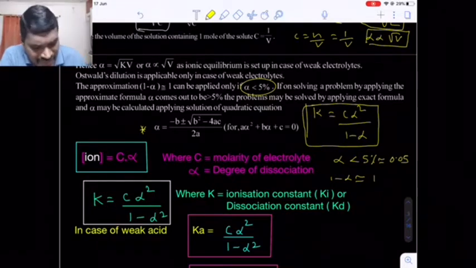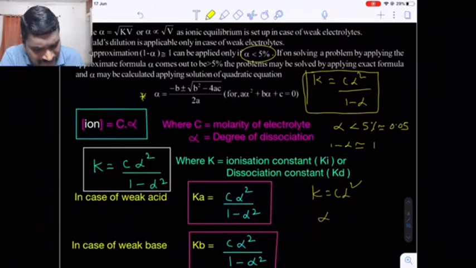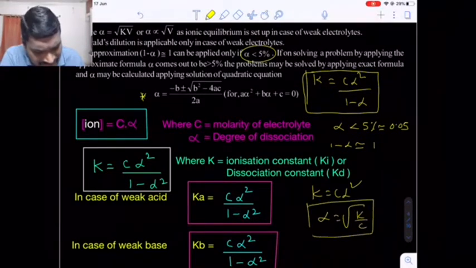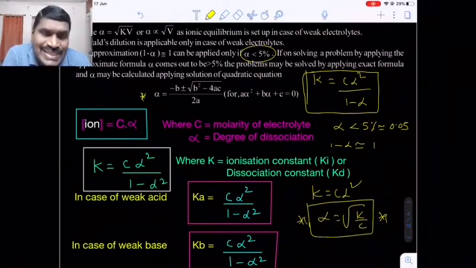Simply we can say K is equal to C into alpha square. From here alpha is equal to under root of K by C. This is a very simple calculation of alpha when the alpha value is less than 5%. If it is not less than 5%, once again I am telling that we have to calculate the alpha with the help of the quadratic equation.